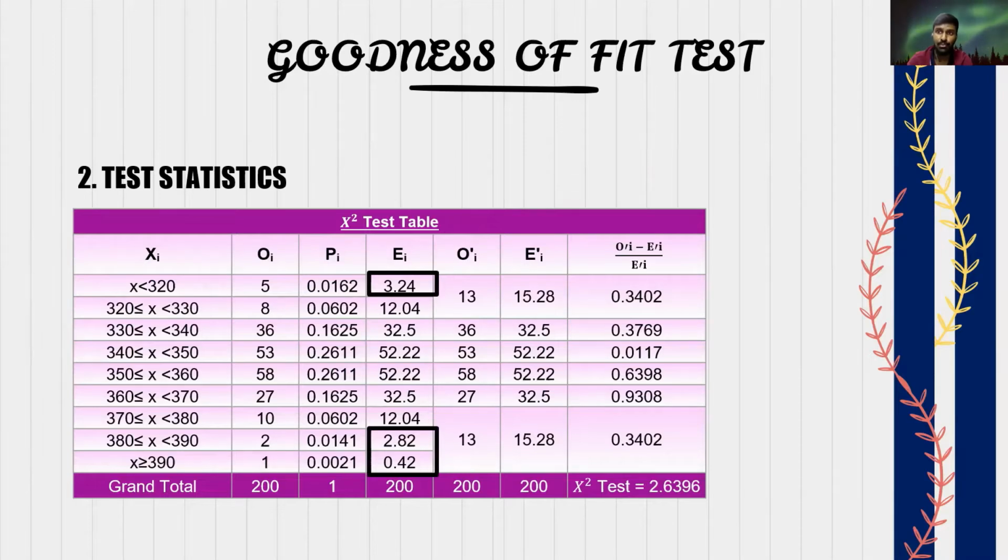So that means we have to calculate back and we have to find our new O prime and also E prime. And also don't forget our O prime and E prime should be 200 in total. Then our chi-square test is equals to 2.6396.